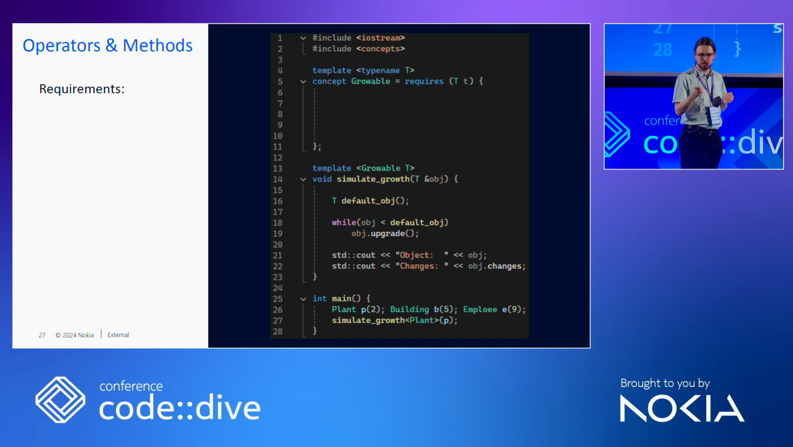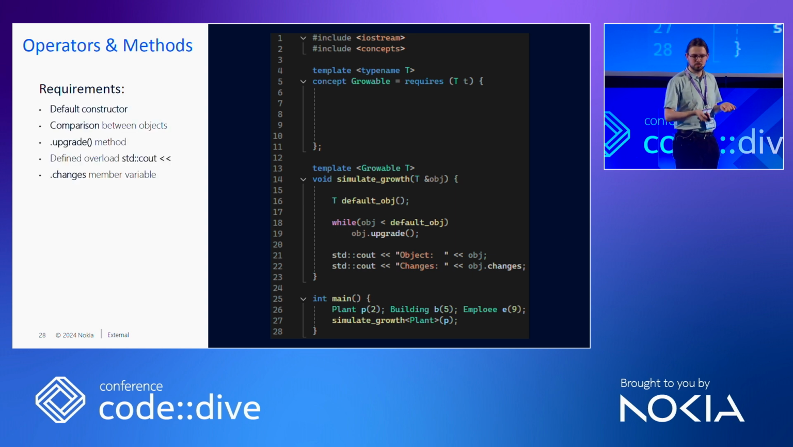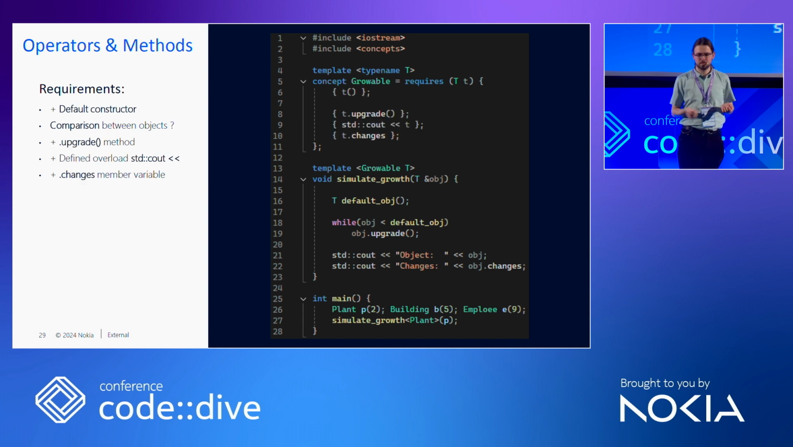So here it is. Then we define requirements. Our requirements start at line 16. There's a default constructor with no parameters. Line 18, comparison between two objects. Line 19, the upgrade method. And then std::cout defined and object.changes must also be present. So we have those requirements, and we put them inside. So that's basically all that we need to do. I don't think I need to explain further.